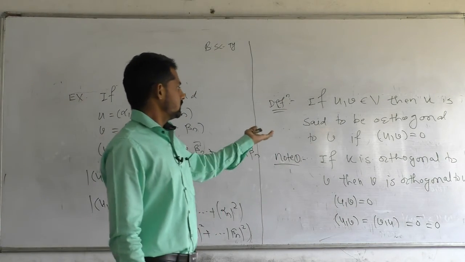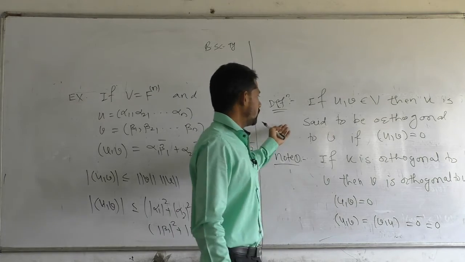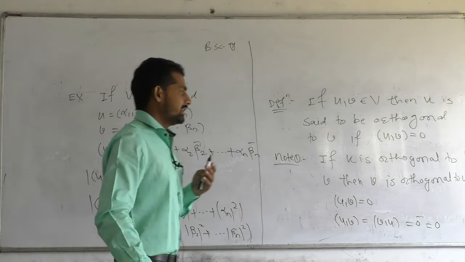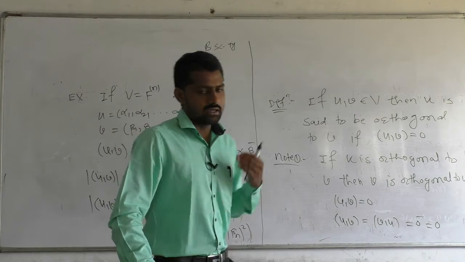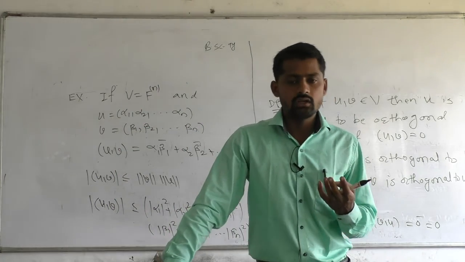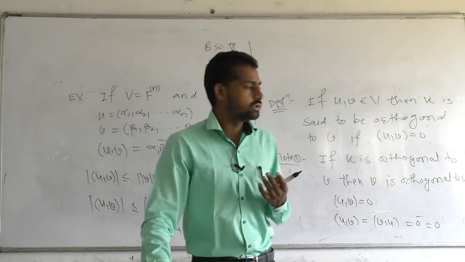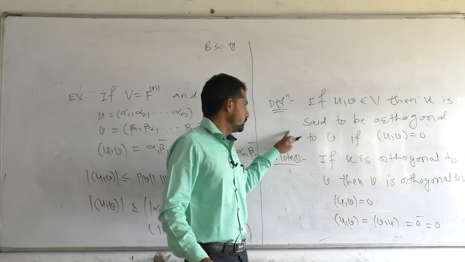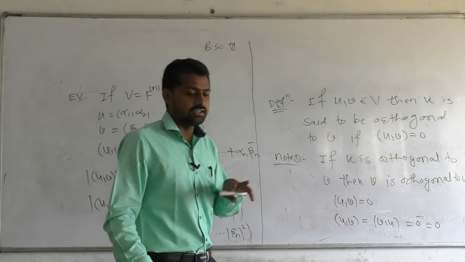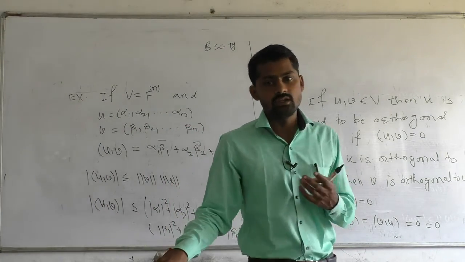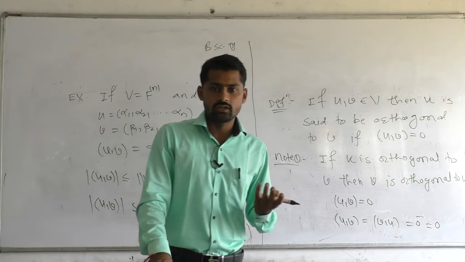So this is a very important part, orthogonality of elements in inner product space. Two vectors are said to be orthogonal to each other if their inner product is 0. So we can combine these two definitions and note, and we can say that two vectors in an inner product space are said to be orthogonal if their inner product is 0.